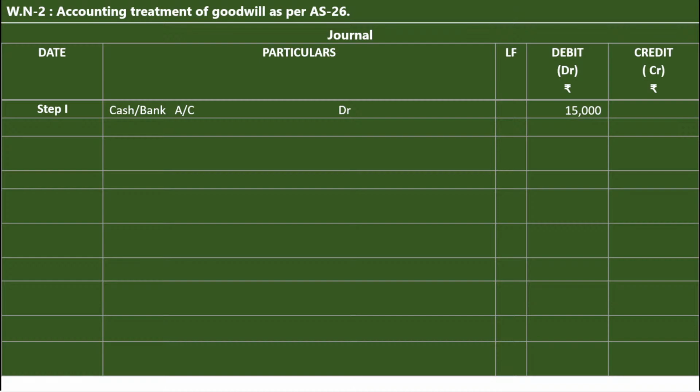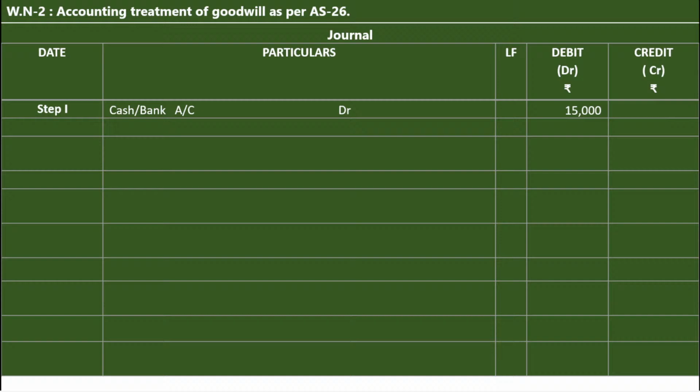Goodwill amount is 15,000. We don't consider the capital amount because we are focusing only on the accounting treatment of goodwill. Second part is premium for goodwill. This amount is owed to the partners. It is a liability.